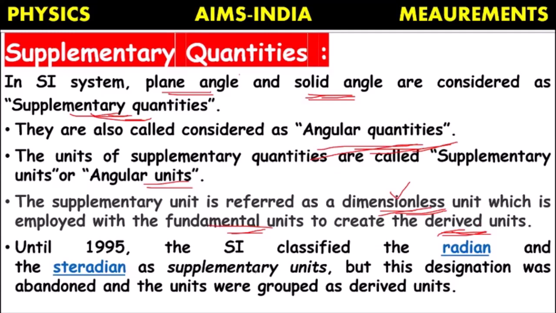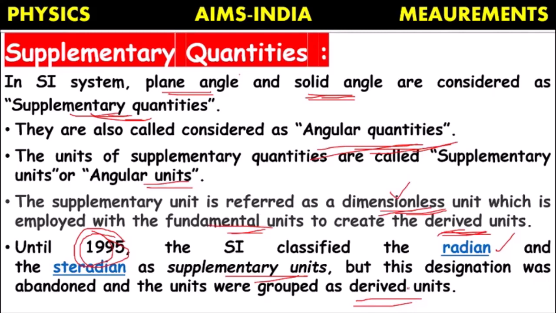Up to 1995, the SI system classified radian, the unit of plane angle, and steradian, the unit of solid angle, as supplementary units, but this designation was abandoned. Now the units are grouped under derived units.